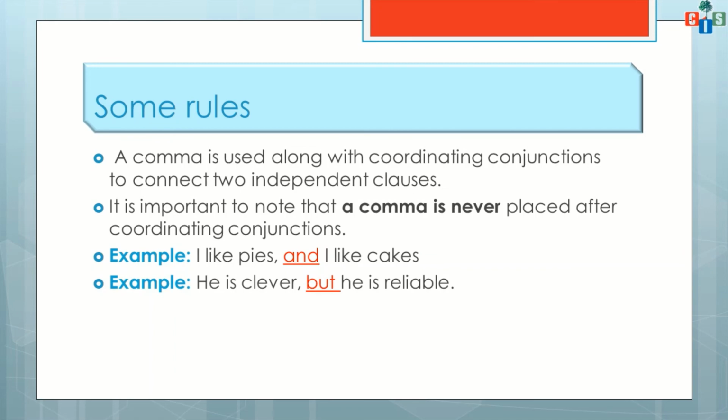Okay, scholars, now on the basis of this, you have already finished the exercises of your grammar textbook. Some exercises are given in your literature book also, so try to do all that without any help.